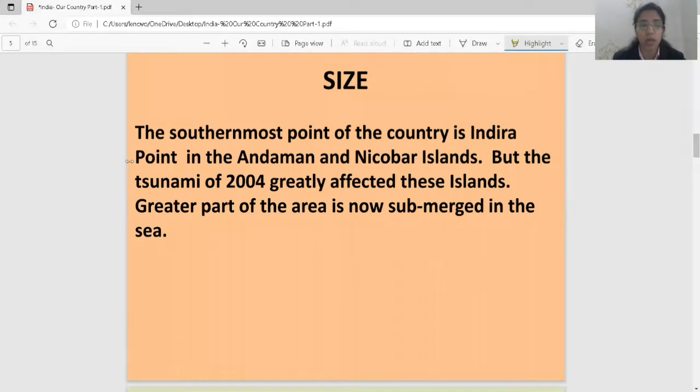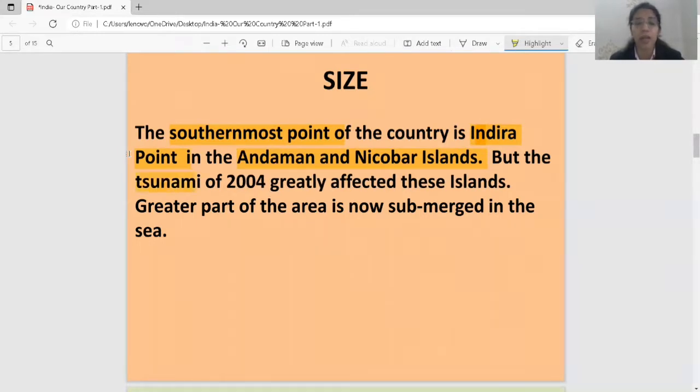Now they are talking about the southernmost point. The southernmost point of the country is Indira Point, that is in your Andaman and Nicobar Islands. Underline, southernmost point is Indira Point. It is in the Andaman and Nicobar Islands.